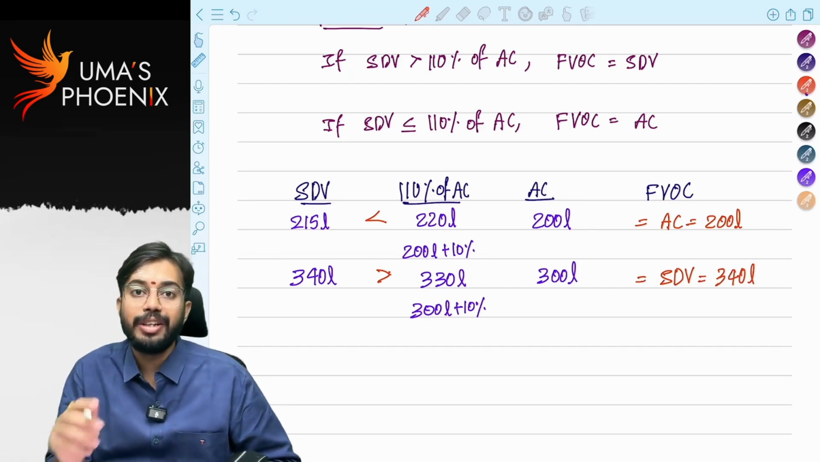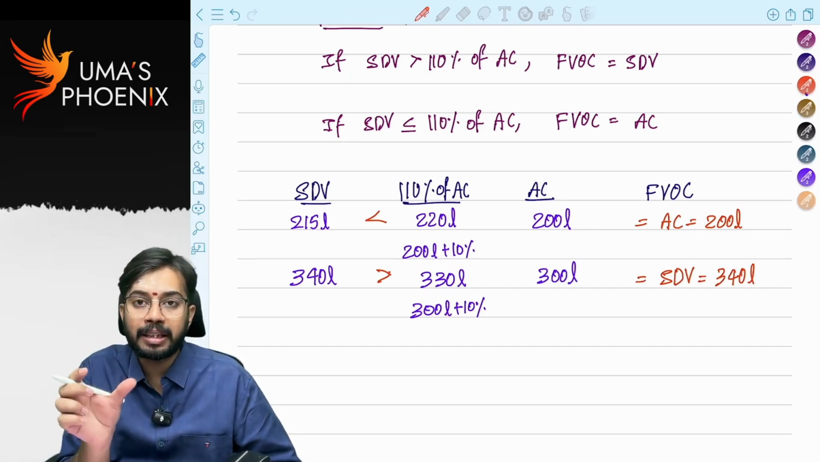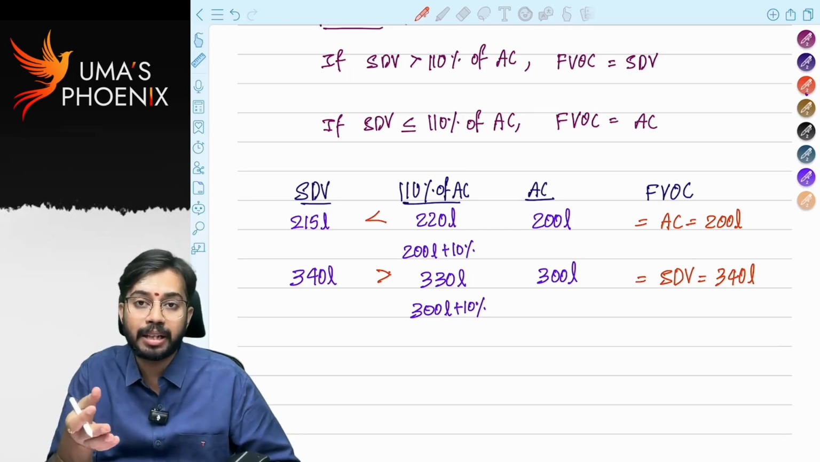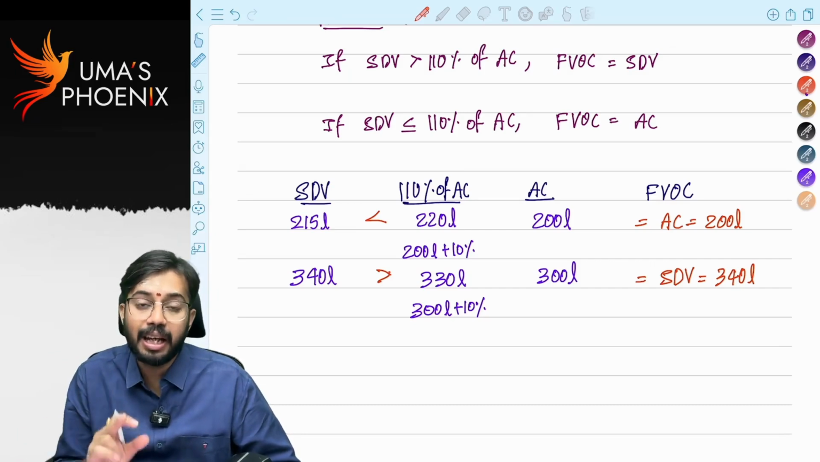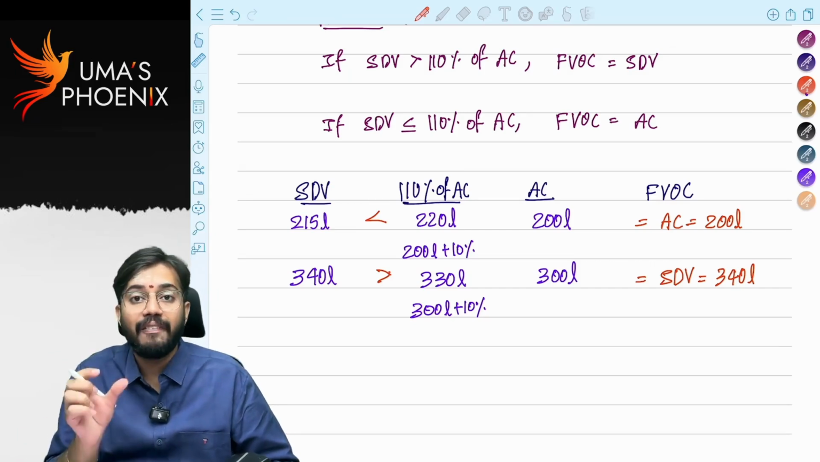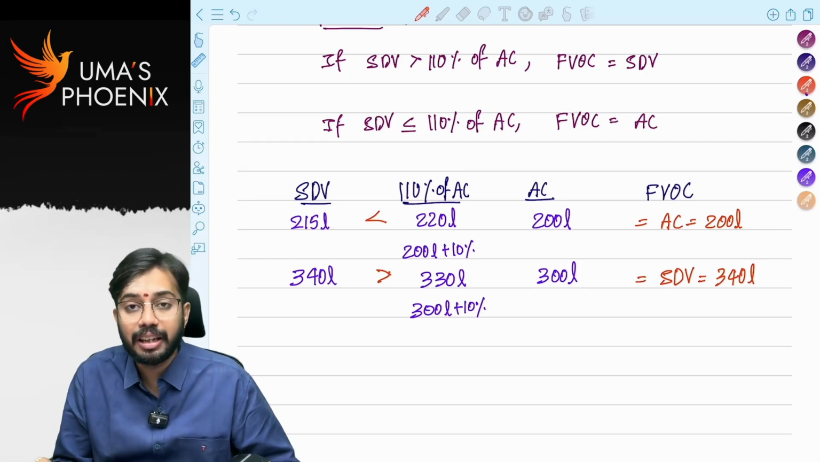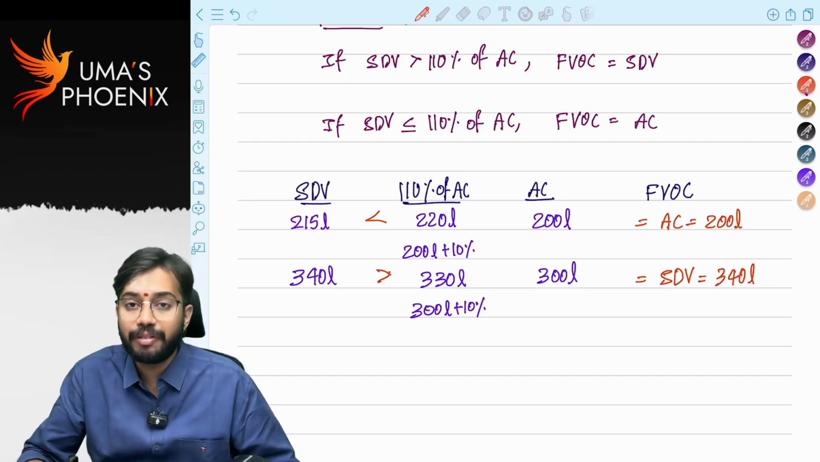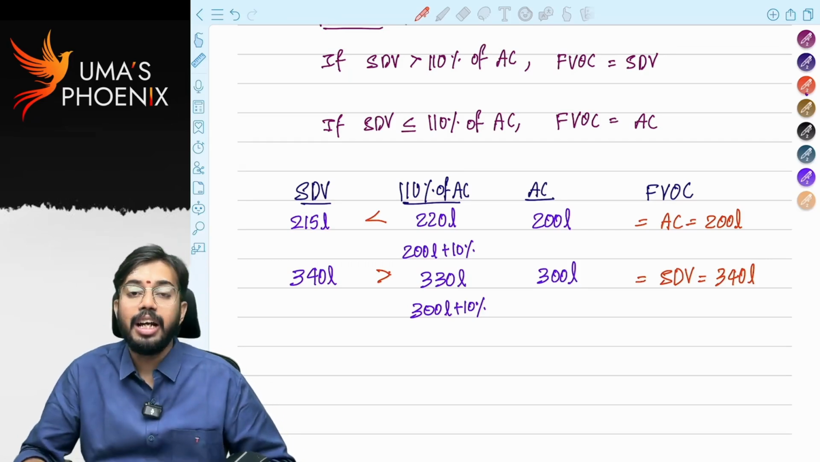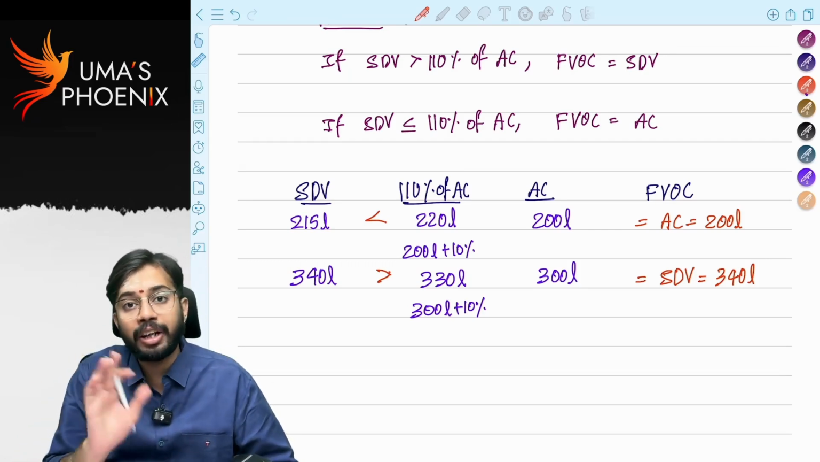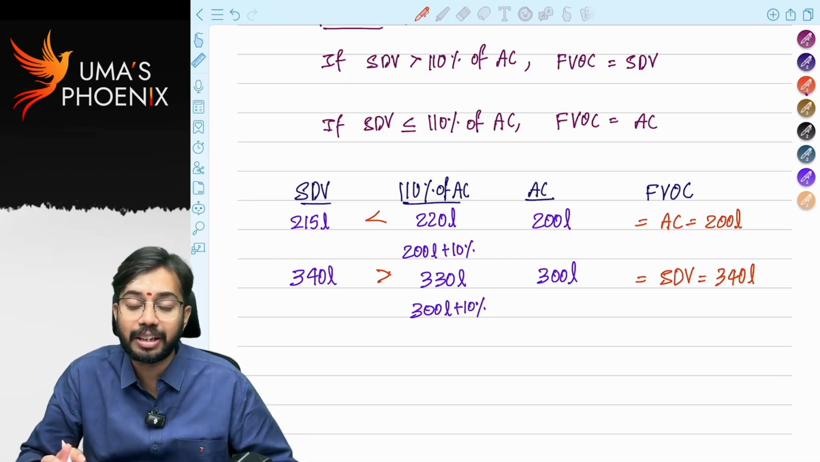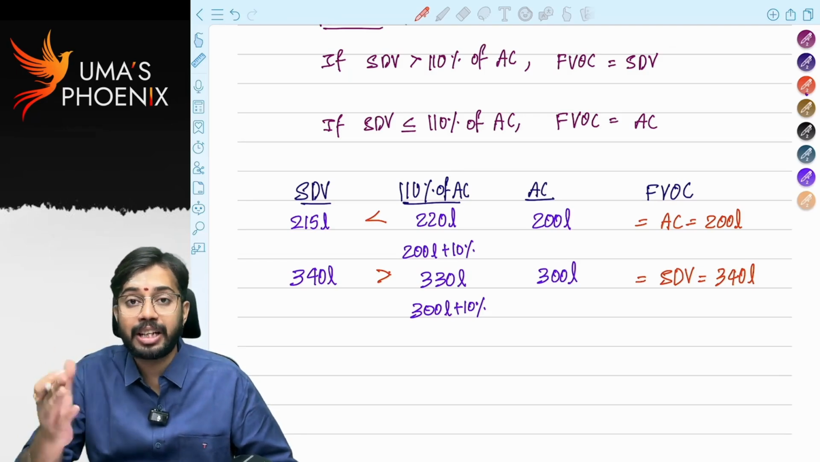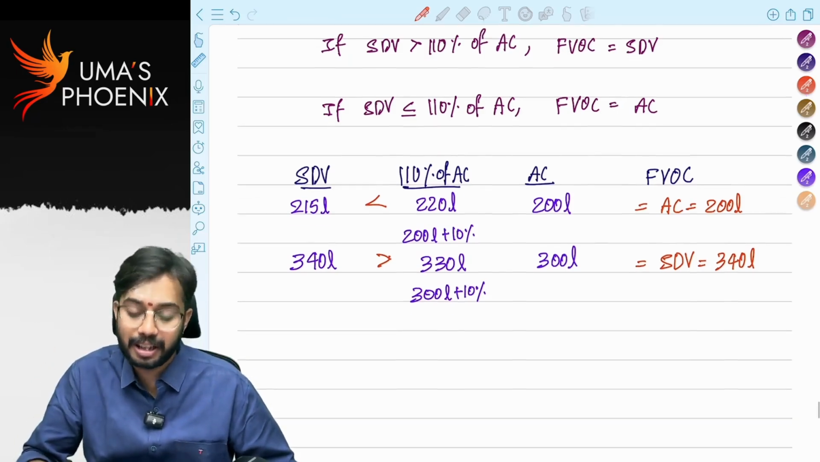Are you able to understand? So if stamp duty value differs up to 10%, the officer will accept, but if the difference is more than 10%, the officer will not accept. That's why if stamp duty value is greater than 110% of actual consideration, then whatever the stamp duty value is there, you have to take the stamp duty value as full value of consideration. Is it clear? If stamp duty value is less than or equal to 110% of actual consideration, in that case, whatever the actual consideration is there, such actual consideration you have to take as full value of consideration.